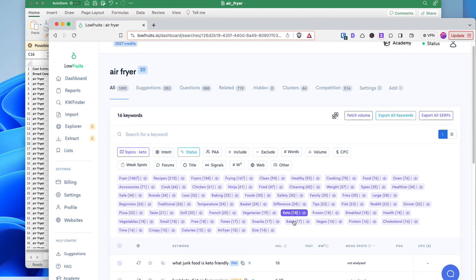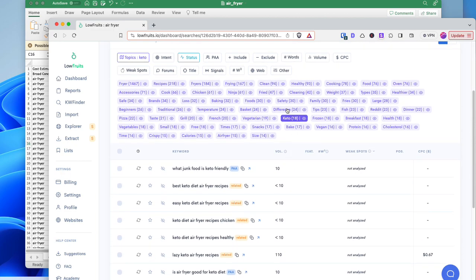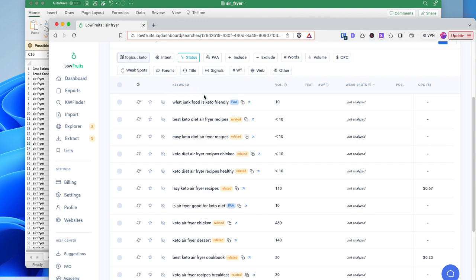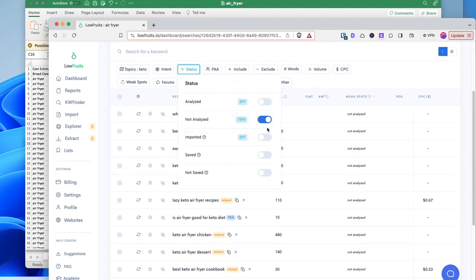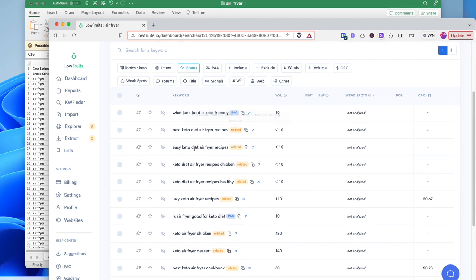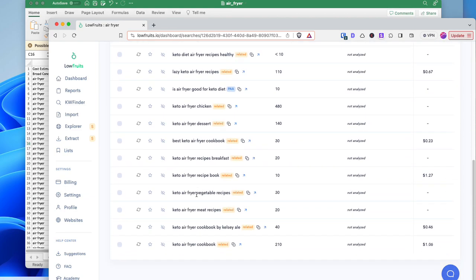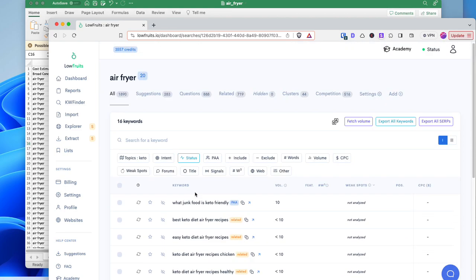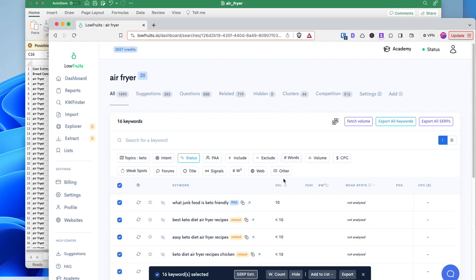So we click on keto and I have, let me minimize this, and I have it only on the not analyzed, and I have keto here. And let's go ahead and analyze, how many is this here? Current page. That puts us at 16. So I'm going to go ahead and analyze these and see what this comes up with.